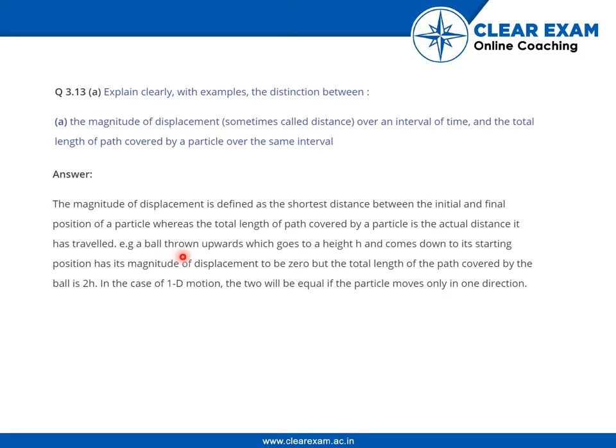A ball thrown upwards which goes to a height h and comes down to its starting position has its magnitude of displacement to be 0, but the total length of the path covered by the ball is 2h. In the case of one-dimensional motion, the two will be equal if the particle moves only in one direction.